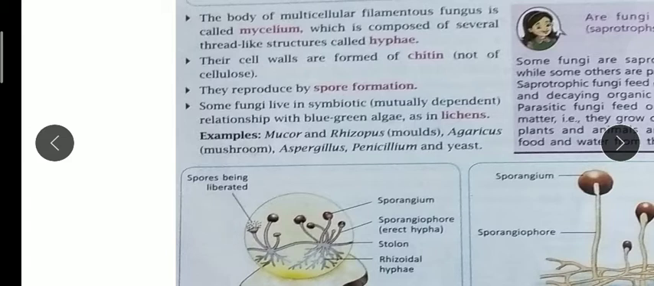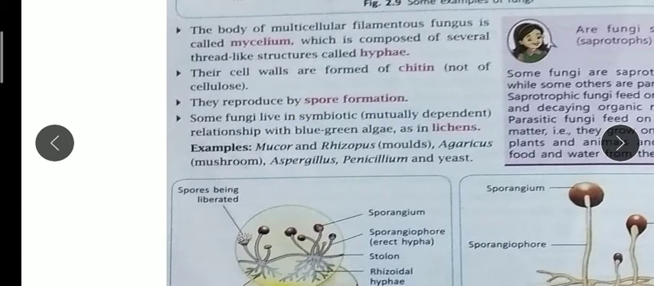Now they reproduce by spore formation. Some fungi live in a symbiotic relationship with blue green algae, meaning they need a host. Symbiotic means mutually dependent. Some fungi take shelter from the blue green algae, and the algae need nutrition from the fungus for proper growth. So this combination of fungus and algae is called lichen.